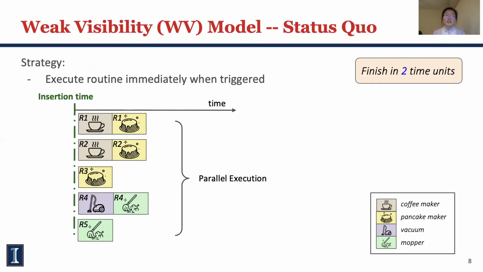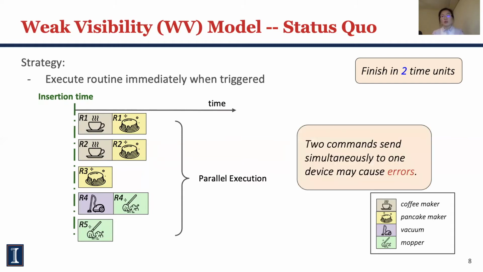Let's take a look at the status quo design. We call it the weak visibility model. It executes a routine immediately when it triggers. Thus, all routines execute in parallel and can finish in 2 time units. However, sending 2 commands simultaneously to one device may cause errors. For example, the first command may get interrupted, or more commonly, the second command gets ignored.